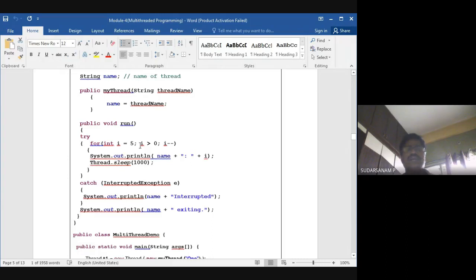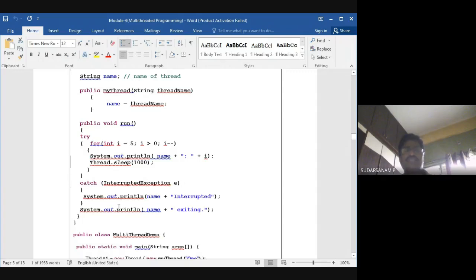Try, for i equal to 5, i greater than 0, i minus minus, System.out.println(name, i). The i value will be displayed, that is 5. Then it will sleep some seconds. Next 4, next 3, next 2, next 1. Then it comes out of the program. Exception is nothing but what?